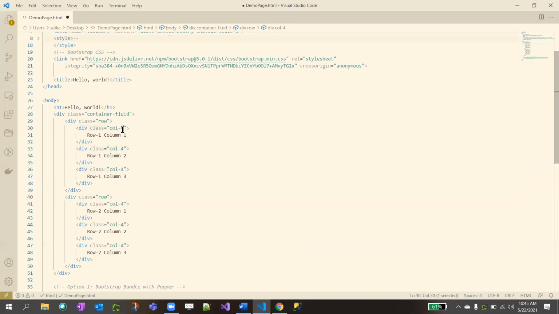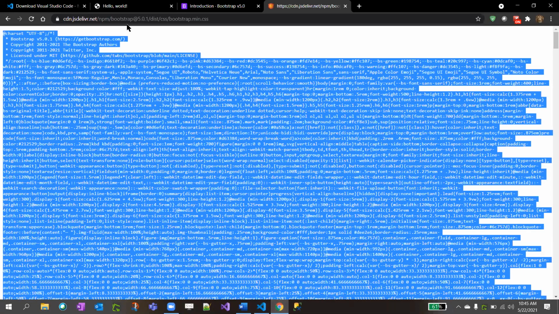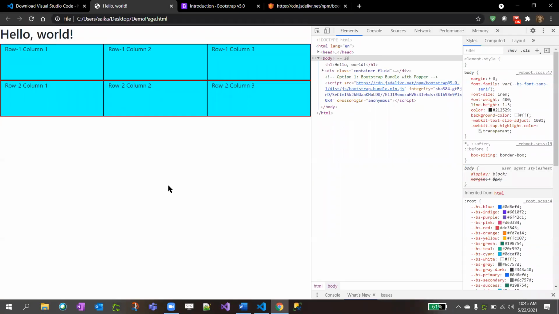If you want this to be 2 and this can be 6, for example, right? And if you want only 2 elements, like 6 and 6, for example, right? In the same way, in the second row, col-4. I'm just giving row 2 as a text inside this div block. Okay. If I click save, how many divs we can give, but the class name is different, right? Yeah, the class name is different.